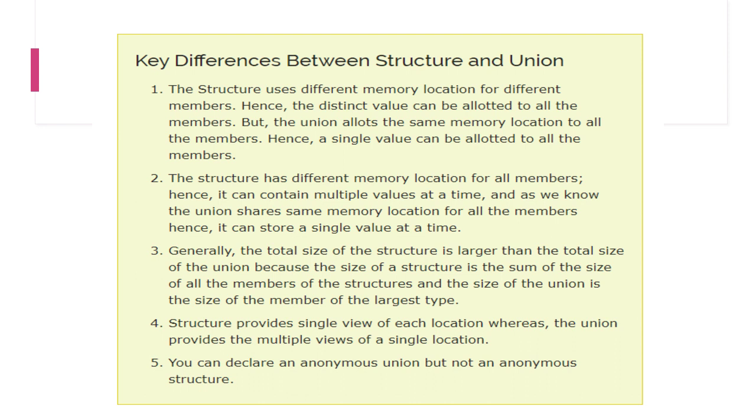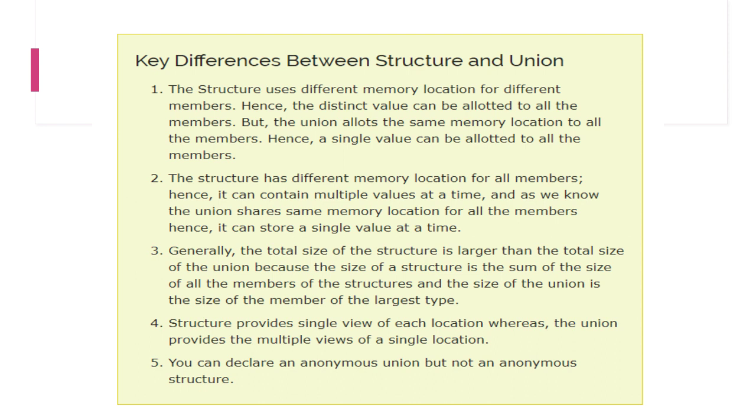So generally, the total size of the structure is larger than the total size of the union, because the size of a structure is the sum of all the members' sizes, whereas in a union the size of the largest type member will be allocated. Structure provides a single view of each location, whereas the union provides multiple views of a single location. On this we'll make another video. Please kindly subscribe to understand it much better with more graphics. Finally, the key difference is you can declare an anonymous union, as we saw, but not an anonymous structure.